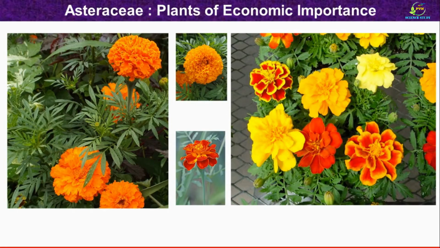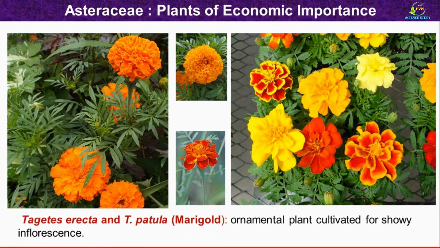Then this is a very familiar plant to you. Botanical name of the plant is Tagetes erecta and Tagetes patula. This is the photograph of Tagetes erecta. In Marathi it is called Jhendu. English name of the plant is marigold. And this is another variety of Tagetes, the species patula. So this is Tagetes erecta and this is Tagetes patula. Dear friends, as you know, this is an ornamental plant cultivated for its showy inflorescence. It is also used for decoration and preparation of garlands.